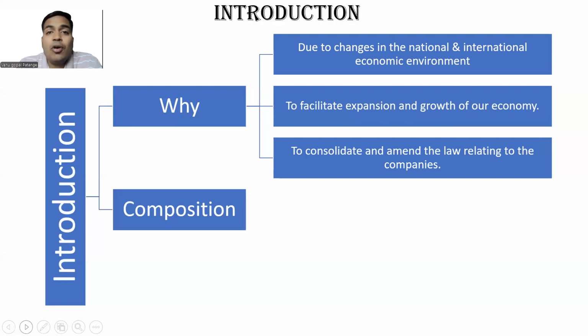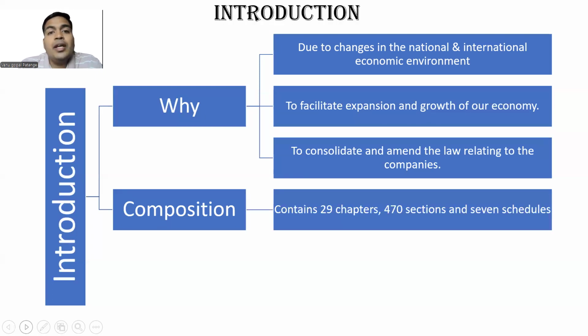Composition. It contains 29 chapters, 470 sections, and 7 schedules. So it's a big chunk to cover, right? That is the reason this law is there in all three levels of CA: CA Foundation, CA Intermediate, and CA Final.